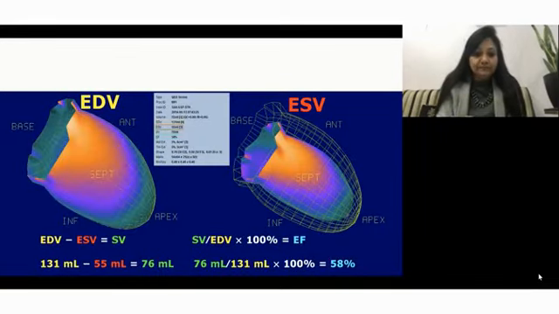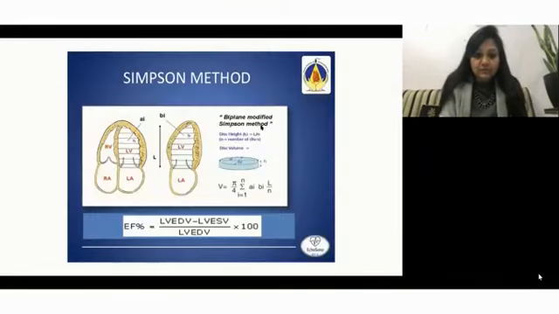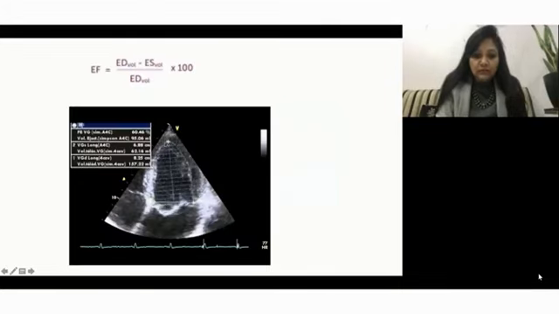So how do we do this? First, let me tell you about the biplane Simpson's method. You get a 4-chamber view, and then you keep your scroll here. Once you get it here, you trace the inner border or the endocardium of the LV. You come till here and press the set button. When you press the set button, this automatically comes, and then you will get all the readings over here.